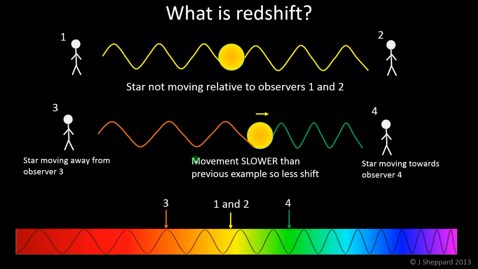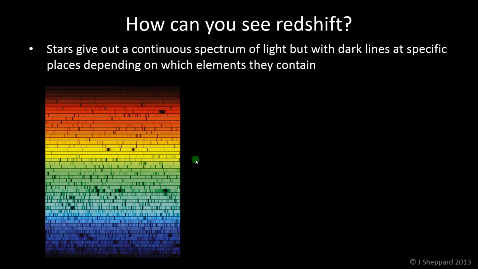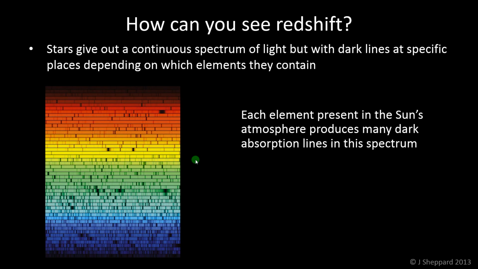So how do we use this to interpret the motion of stars? Well, very usefully, every star has a pattern of lines in its spectrum. So the image on the left here is the spectrum of the sun. It's what you would get if you put the light from a sun through something we call a spectrometer. And the little dark lines are present because of the elements in the sun's atmosphere.